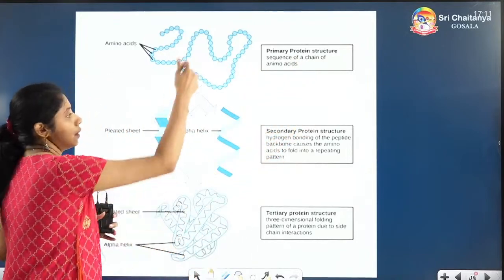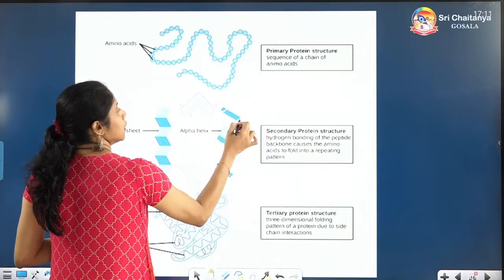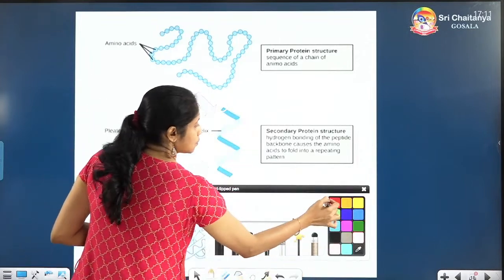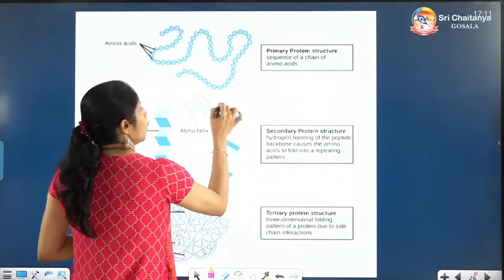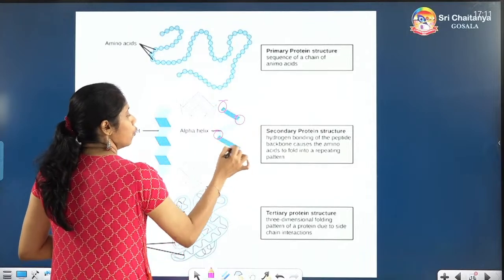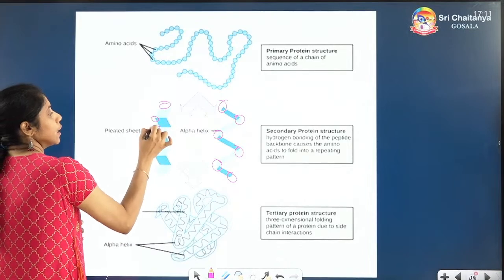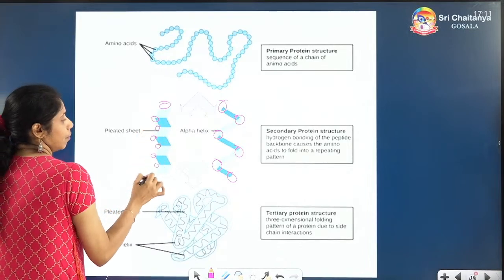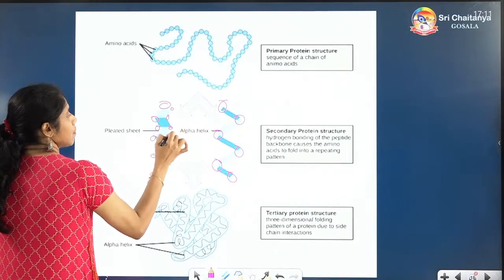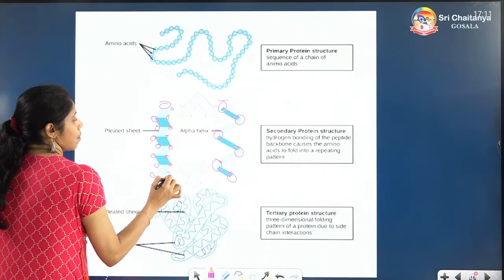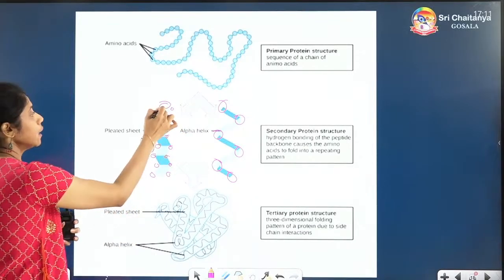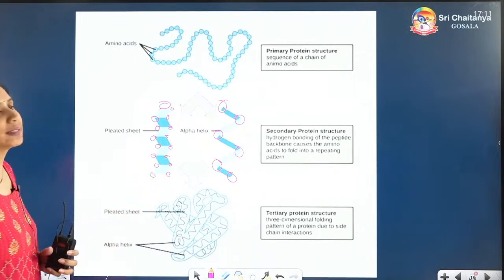If the amino acids are linked like this, one here, two here, 3, 4, 5, 6, in different areas, if they are linked in this form, this is called the secondary structure.